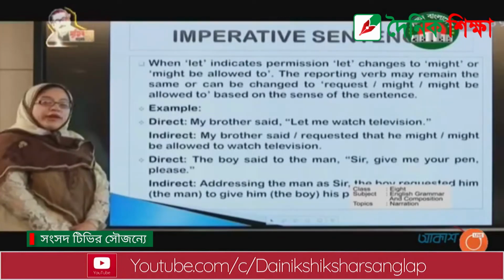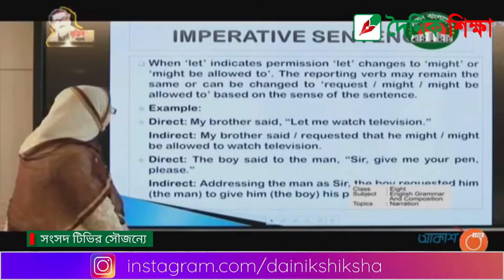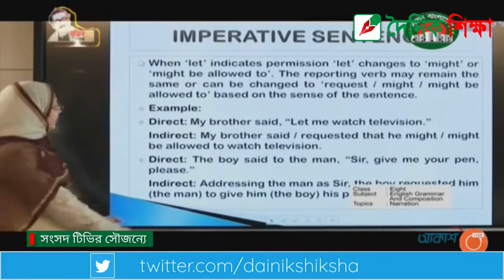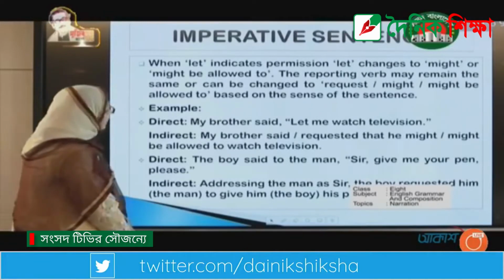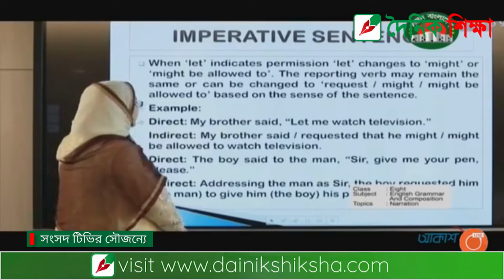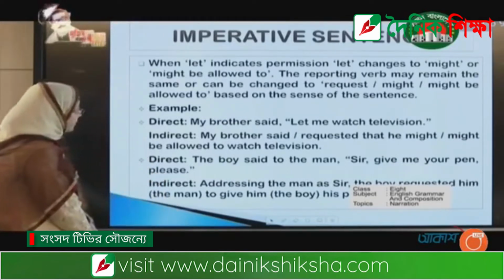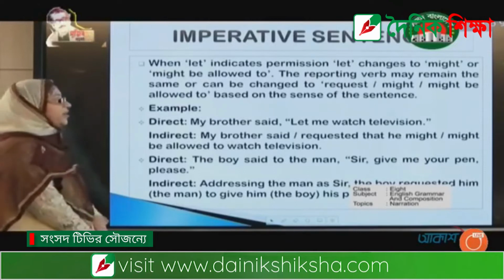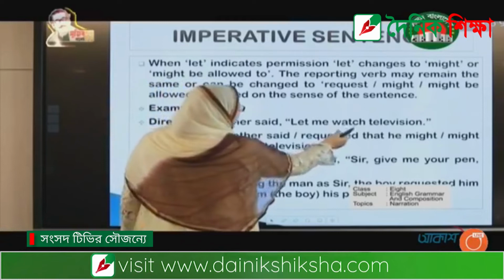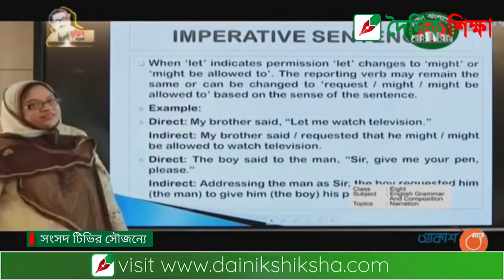Again, when we use "let" in an imperative sentence, how can we change it into indirect speech? Look at here. My brother said, "Let me watch television." Here we see that my brother requested that he might be allowed to watch television.